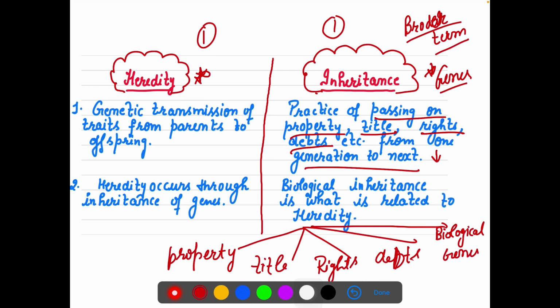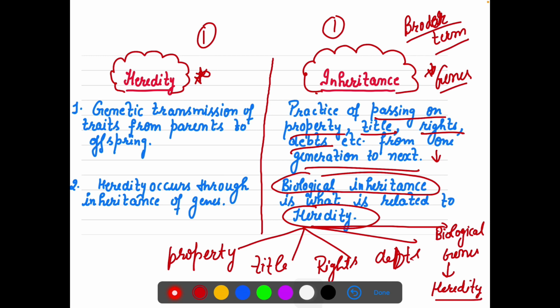When I say biological genes, then biological inheritance is what we mean by heredity, right? So heredity is a part of inheritance.